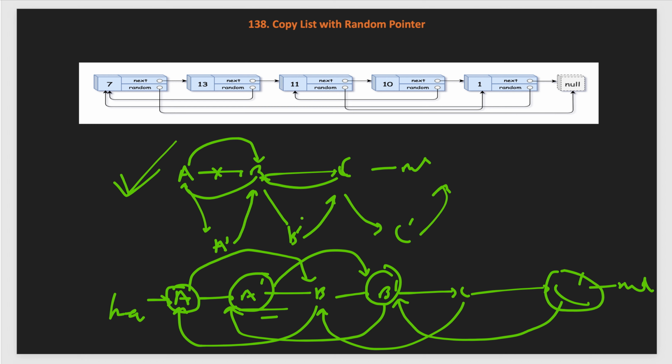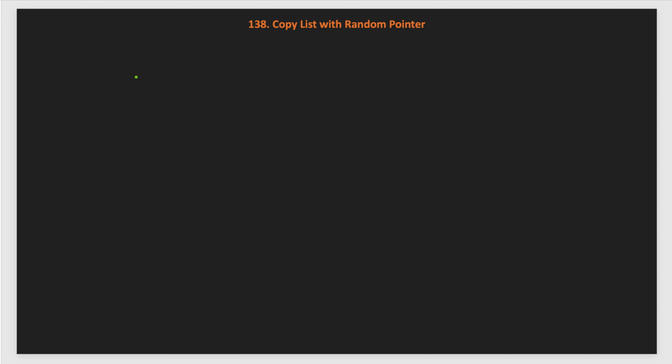So let me explain in more detail, step by step, how we will do it in code. Let's say this is A, let's take B and C again, and I start the current node from here. First of all we will create a new node, let's say the copy node.